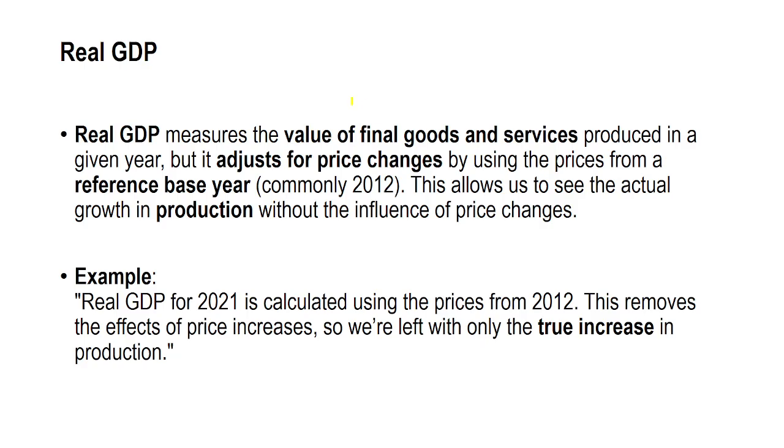In summary, real GDP measures the value of final goods and services produced in a given year but adjusted for price changes by using prices from the reference base year, in this example 2012. This allows us to see the actual growth in production without the influence of price change. For example, real GDP for 2021 is calculated using the prices from 2012, and this removes the effects of price increases, so we are left with only the true increase in production.